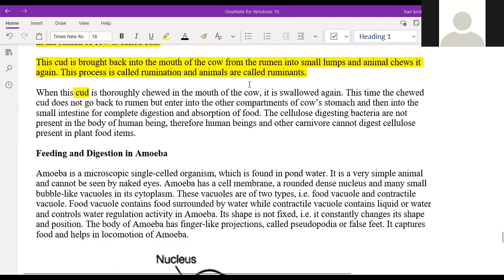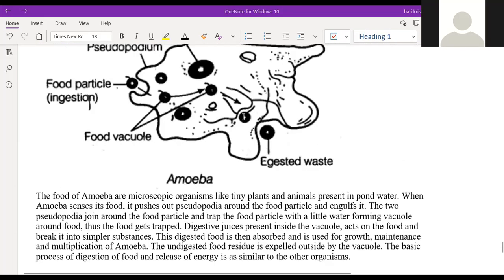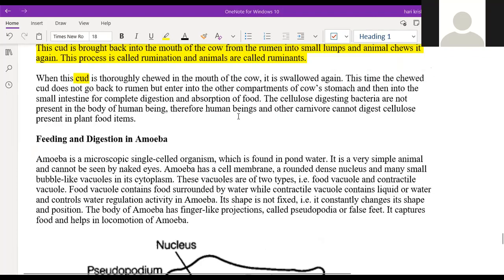Sir, excuse me, sir. I have two quizzes ready, and I have one ready with 20 questions. Sure, we'll finish it off. Only amoeba is left, right? So after this, we'll do the quiz.